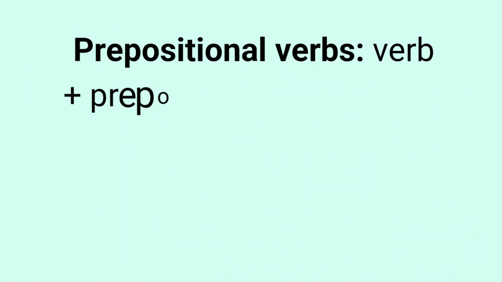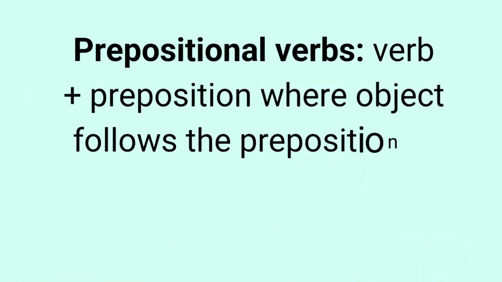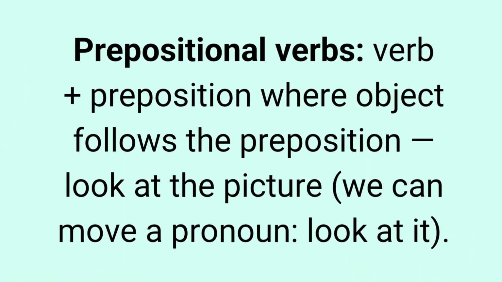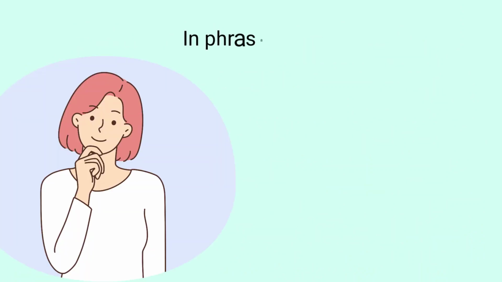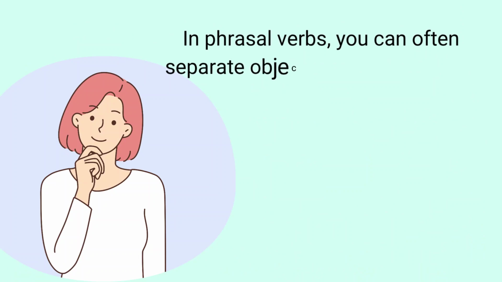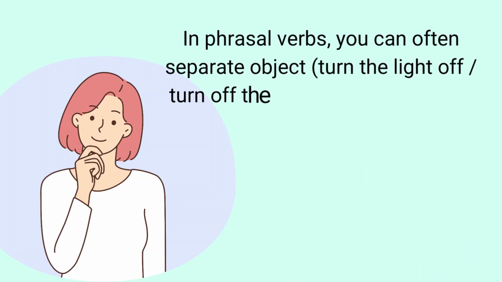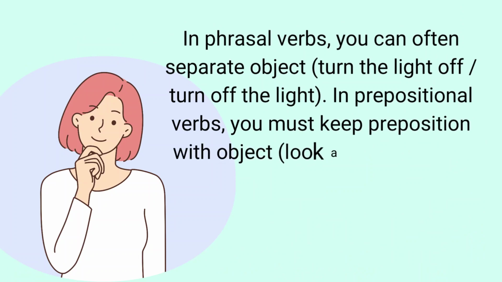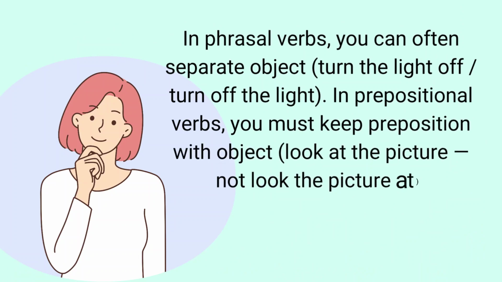Prepositional verbs: verb plus preposition where the object follows the preposition. Look at the picture. We can move a pronoun: look at it. Distinction tip. In phrasal verbs, you can often separate the object: turn the light off or turn off the light. In prepositional verbs, you must keep the preposition with the object: look at the picture, not look the picture at.